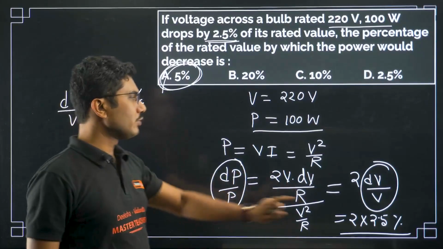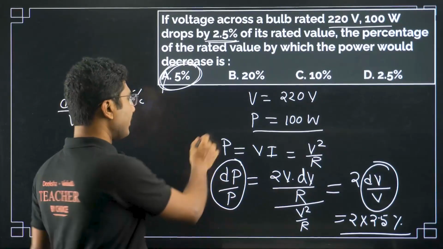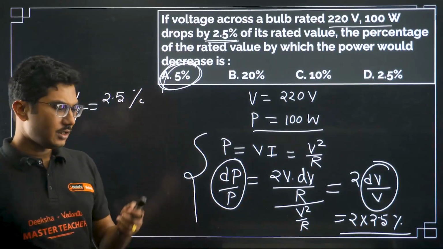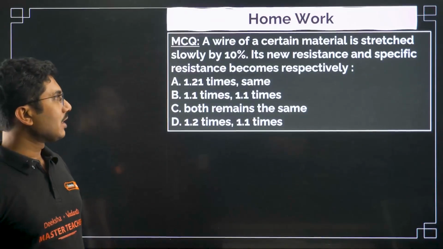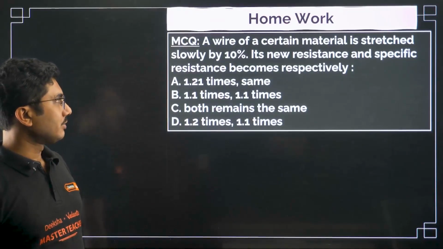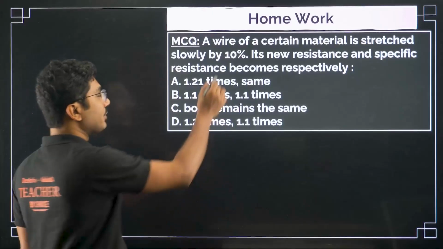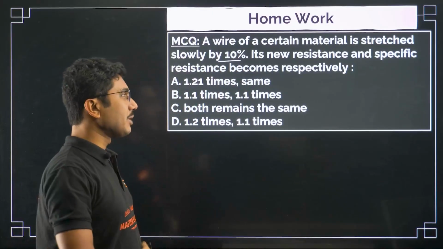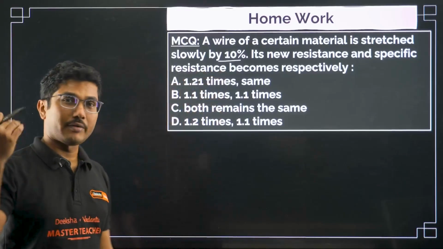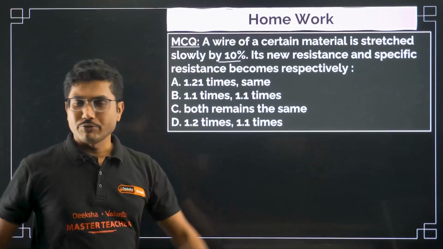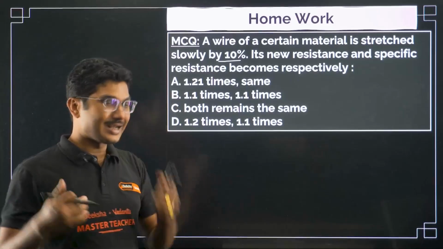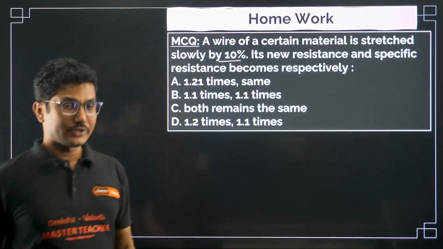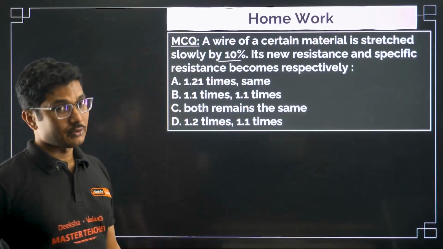Okay, this is a way to solve this kind of question, convert them into differential and solve it. Now these are the homework questions. This is, as I was talking about, a 10% increase. Try to solve it and mention that in the comment below. I will be solving this question in our PYQ session. So if you are not able to solve this right now, you should check our KCET PYQs. There this question will be solved.